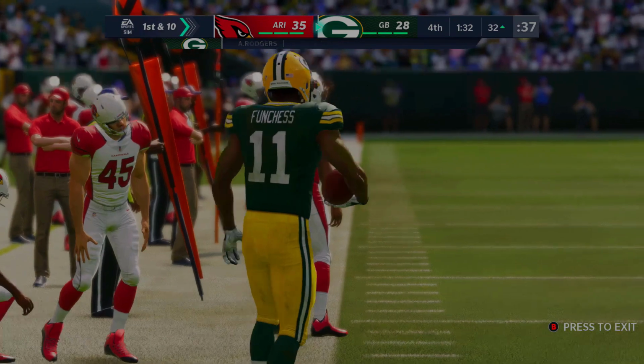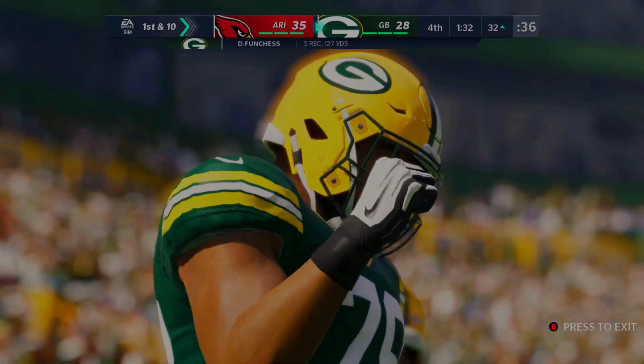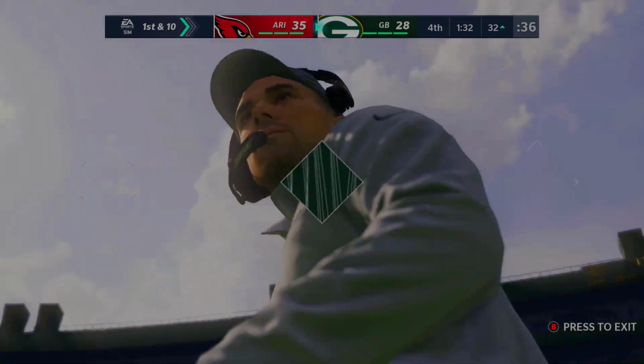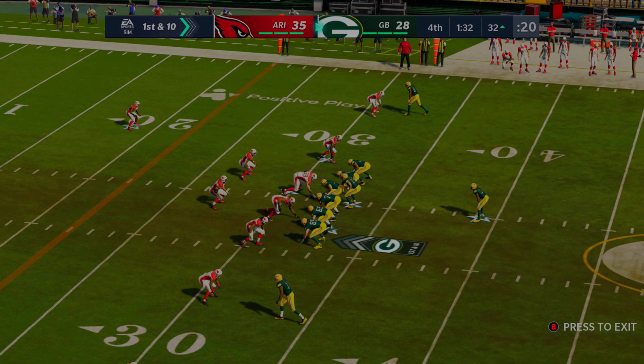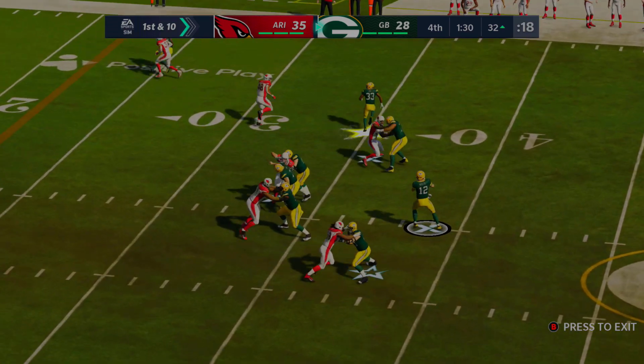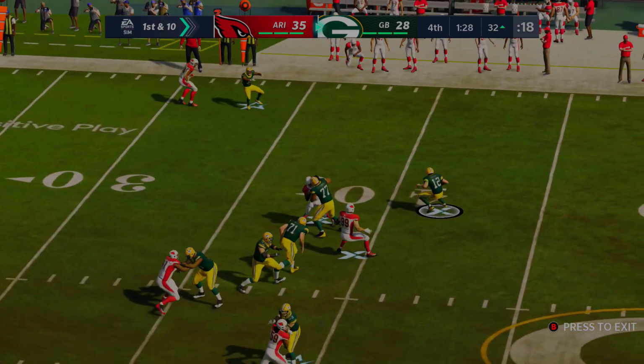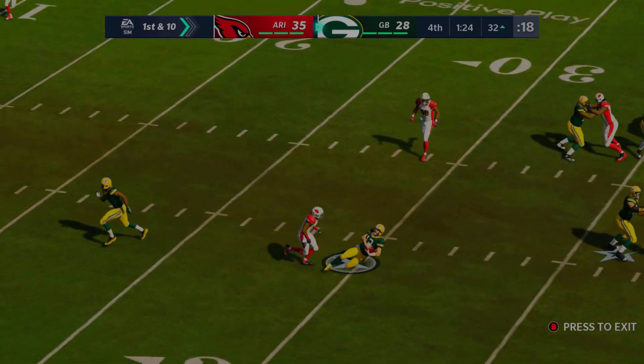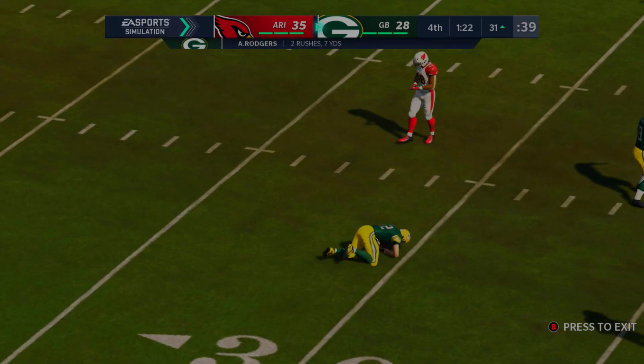He has 127 yards and 2 touchdowns in this game, and he gets out of bounds as well. Stops the clock for the Green Bay Packers as they line back up with 92 seconds left, 1st down and 10. From their 32-yard line in Cardinals territory, Aaron Rodgers backs up, looks like to run to his right, kind of makes a funny move, and I'm not too sure what Aaron Rodgers is doing here. He ran 10 yards, but only gained 1 in the process.